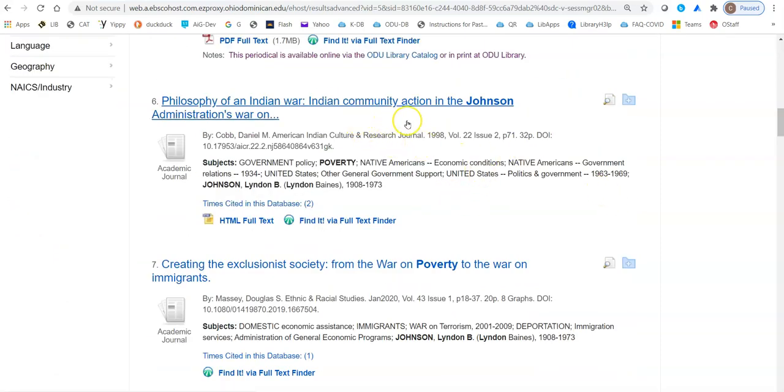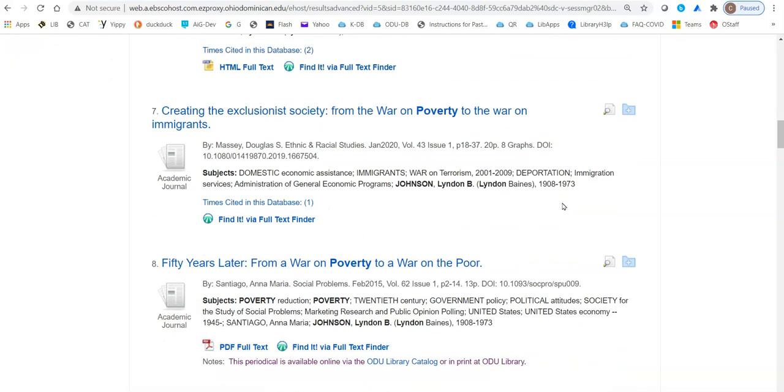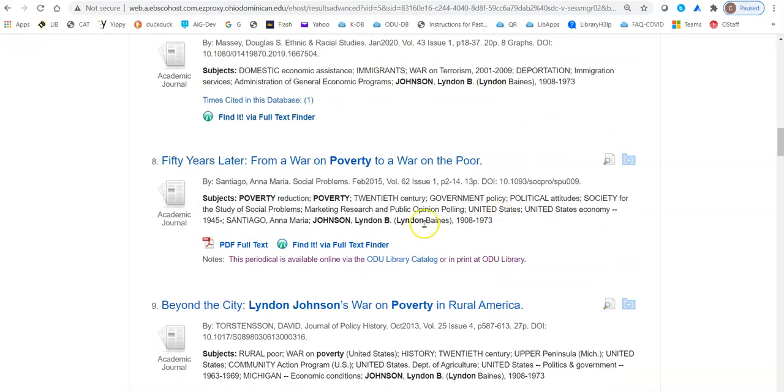We're getting some Indian community, Native American community conditions that are potentially part of the issue maybe. 50 years later, from a war on poverty to a war on the poor. So this may be comparing Lyndon B. Johnson to more current presidents.